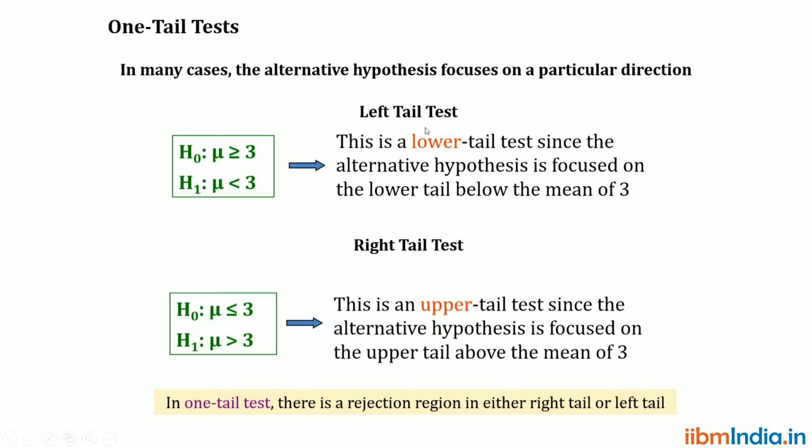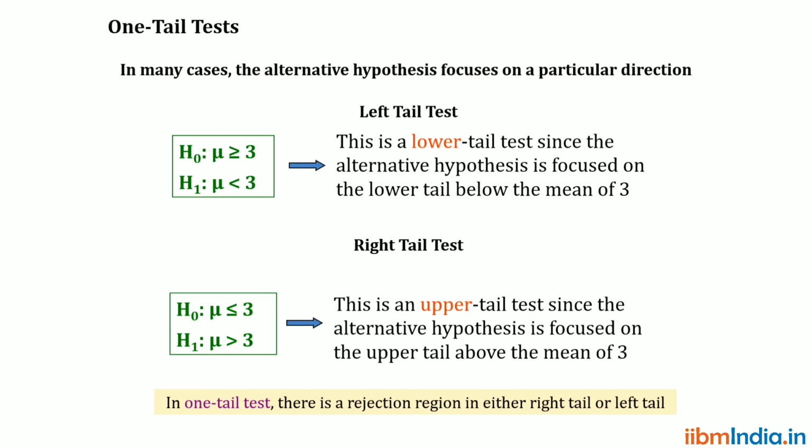If the rejection area is on the left-hand side, we call it a left-tail test. In the left-tail test, the null hypothesis has a greater than or equal to sign. If a greater than or equal to sign is in the null hypothesis, we go for the left-tail test. Right-tail means if a lesser than or equal to sign is in the null hypothesis, we go for the right-tail test.